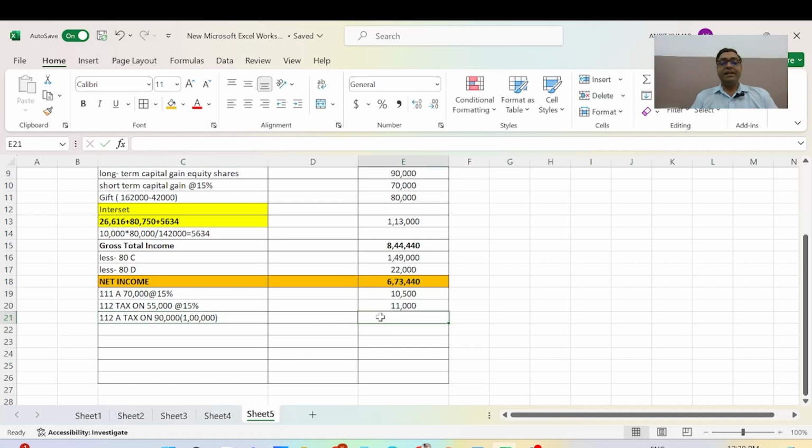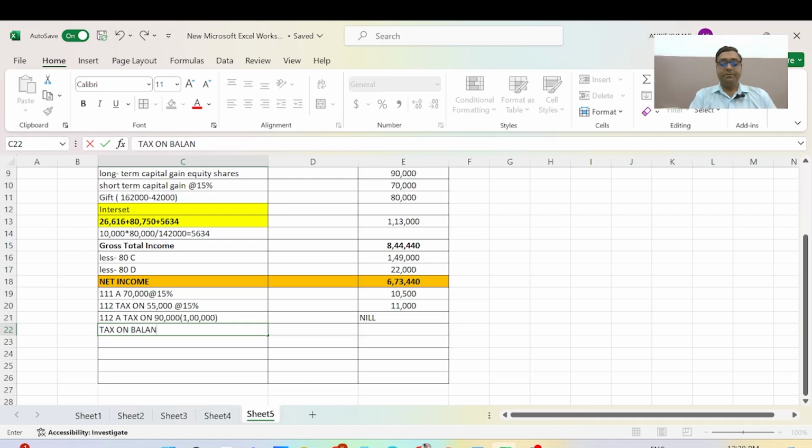So here it is less than 1 lakh, it will be nil. Okay, and now we will add all. Now there will be another tax, tax on balance. The figure here is 4,58,440,